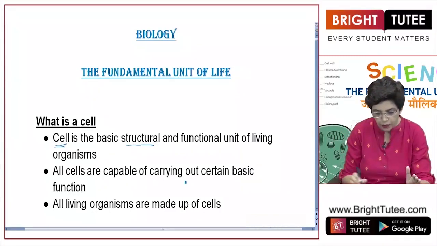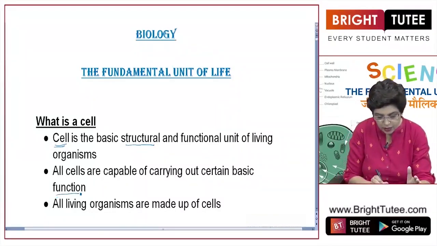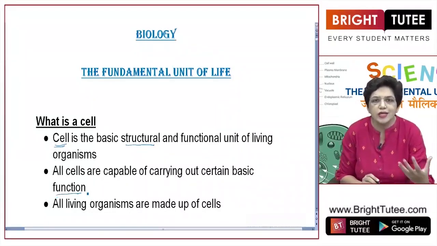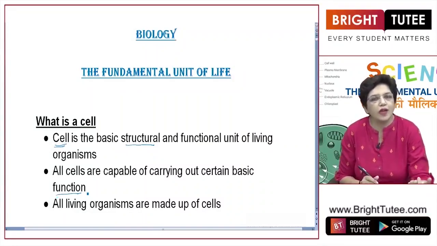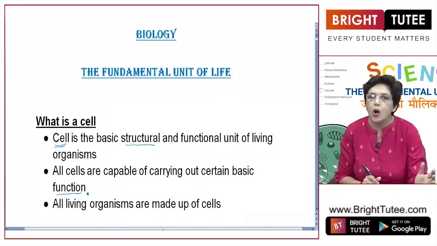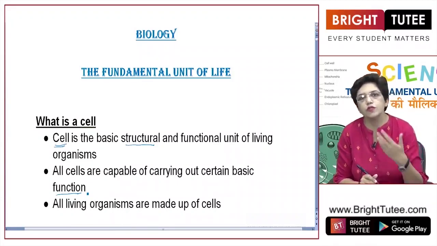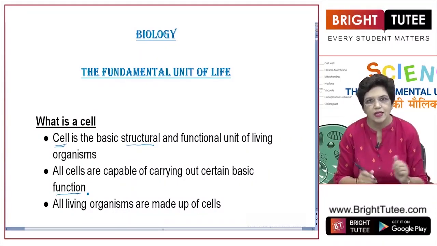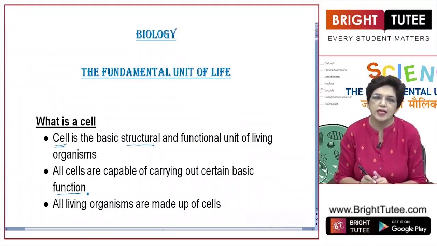And each cell is able to perform certain specific basic functions which are necessary for the survival of any living organism, like respiration, nutrition, excretion, transportation. The group of cells perform these functions for the living organisms. So that is why we say that the cell is the basic structural and functional unit of life.